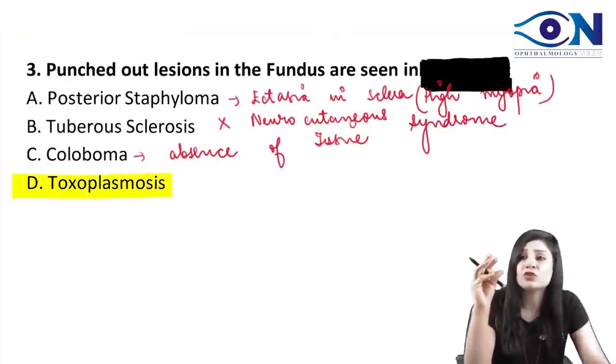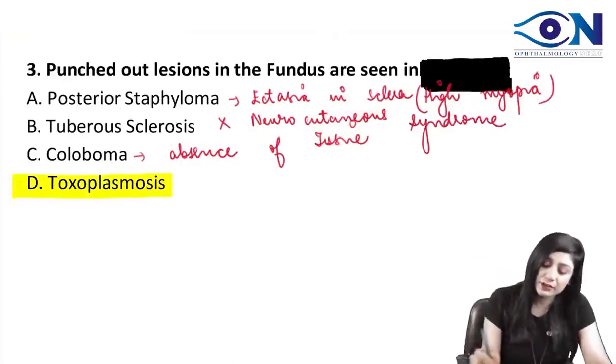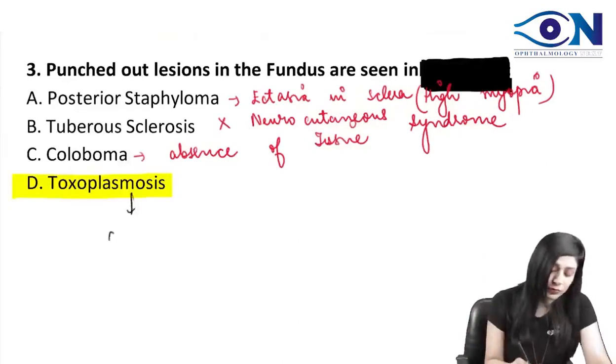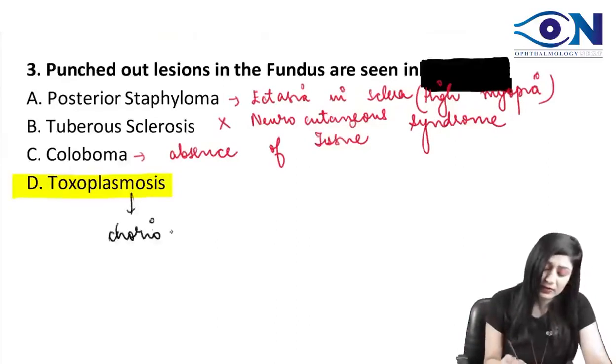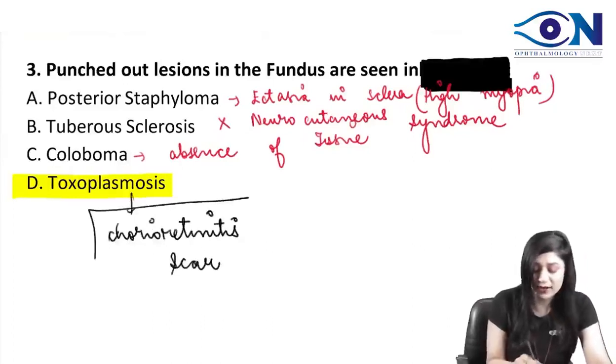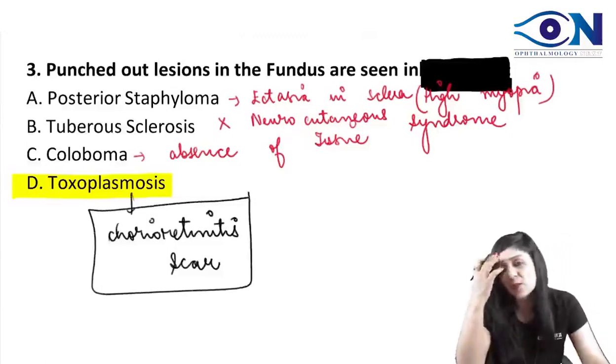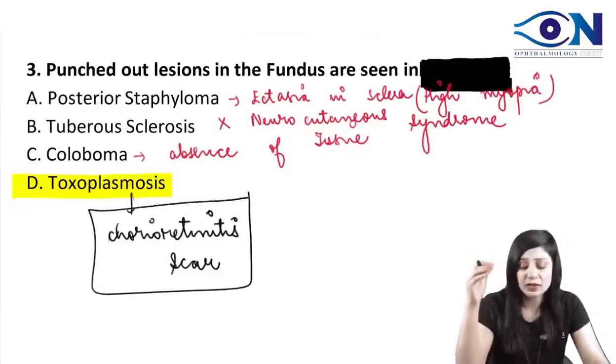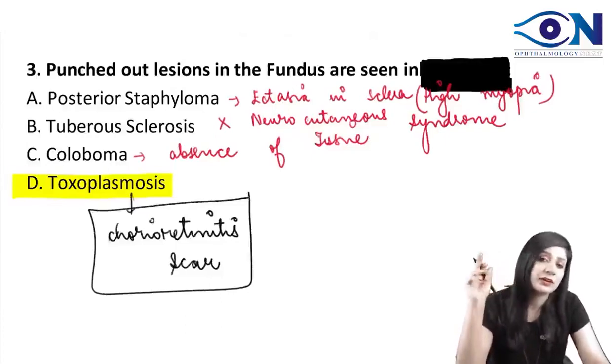See, punched out lesions is basically a term used for the patch of chorioretinitis. This is used mainly for the chorioretinitis scar. So whenever you get such a question, please see where you are getting posterior uveitis, where you are getting the chorioretinitis scar.